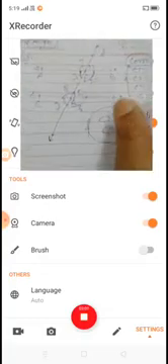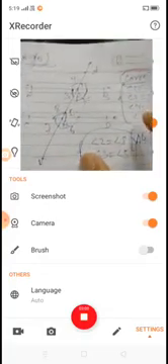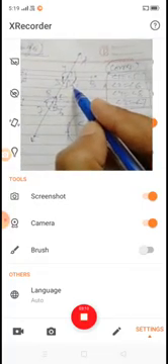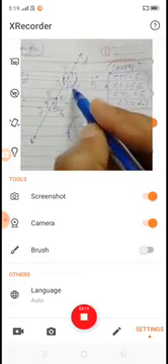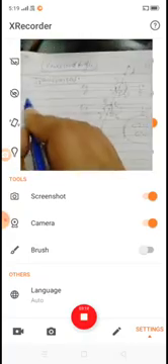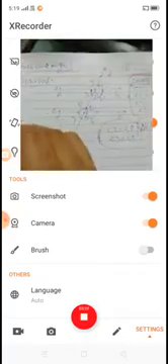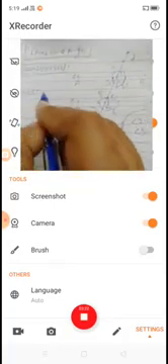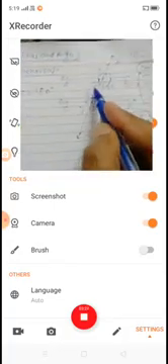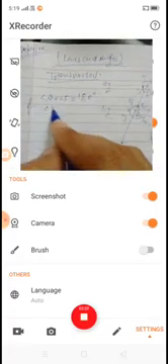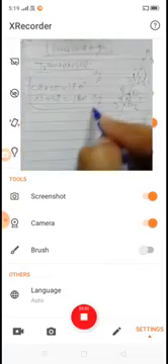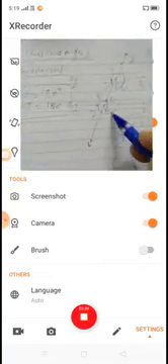According to the theorem from the previous class, consecutive interior angles are supplementary. It means that angle 2 plus angle 5 is equal to 180, and angle 3 plus angle 8 is also 180.